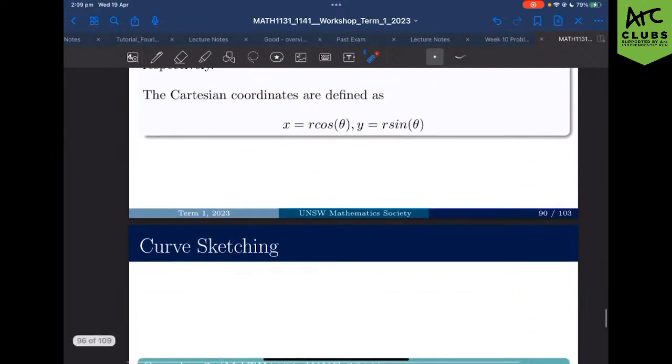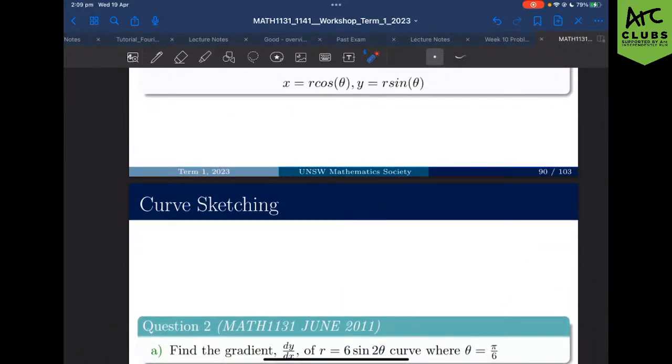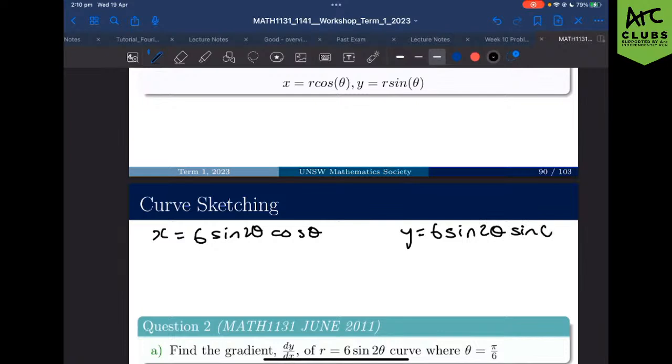You can see how if r equals 6 sine 2 theta, then for this curve, x equals 6 sine 2 theta cos theta, just by subbing it into the definition. And I can do the same thing for y: 6 sine 2 theta sine theta. Simple. I'm going to leave that as is for a second. We're going to come back to those lines of working out.